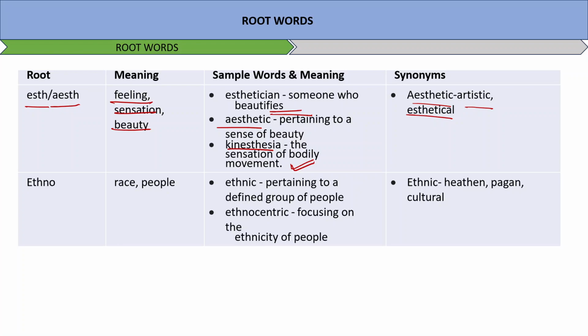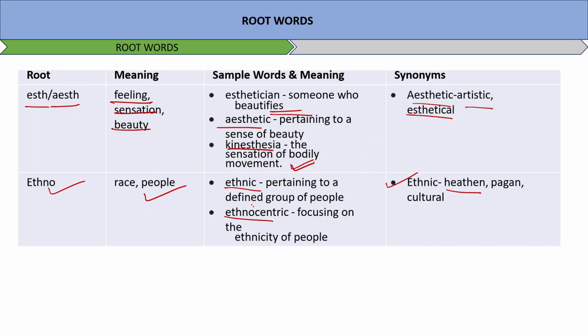Okay, now the next word is ethno. Ethno here means race or people, right? Race of people. Ethnic, pertaining to a defined group of people. Ethnocentric, focusing on the ethnicity of people. Ethnic also can be used with words synonymous to the words like heathen, pagan, cultural.